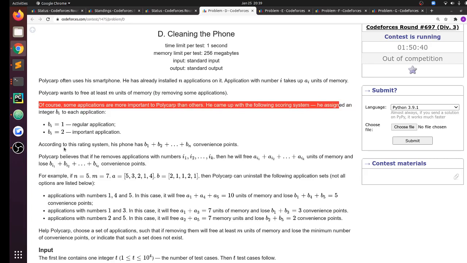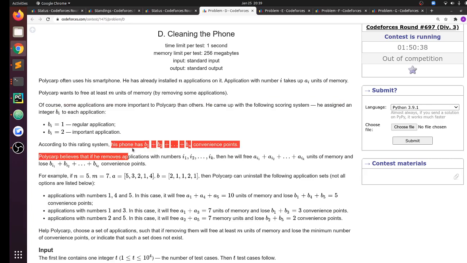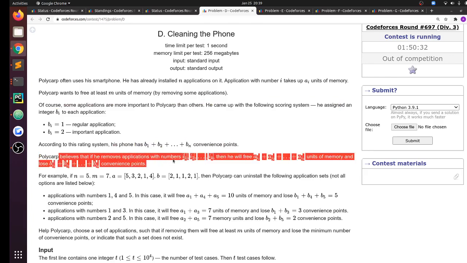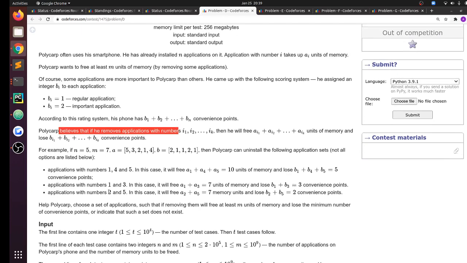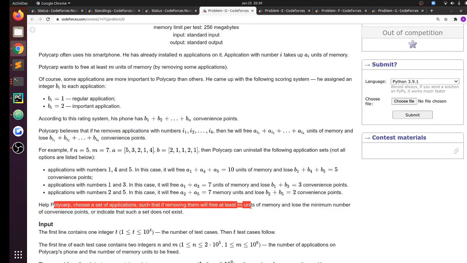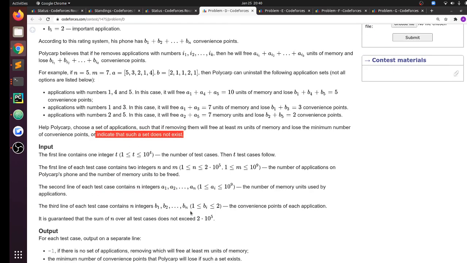According to this rating system, his phone has b1 plus b2 dot dot dot bn convenience points. Polycarp believes that if he removes applications with numbers i1 to ik, then he will free a_i1 till a_ik units of memory and lose b_i1 till b_ik convenience points. So help Polycarp choose a set of applications such that removing them will free at least m units of memory and lose the minimum number of convenience points, or indicate that such a set does not exist.